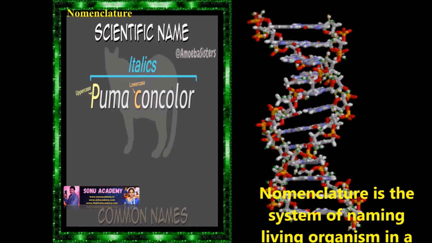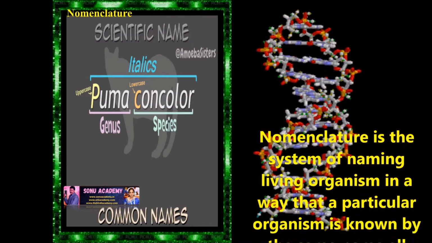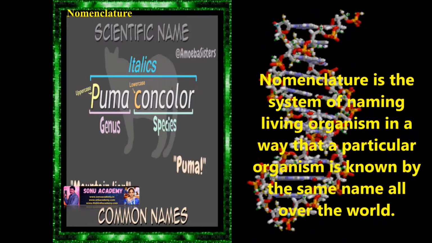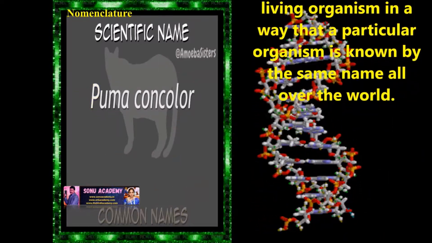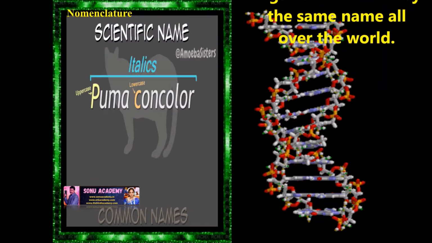Now let us discuss nomenclature. Children, nomenclature is a system of naming living organisms in a way that a particular organism is known by the same name all over the world.